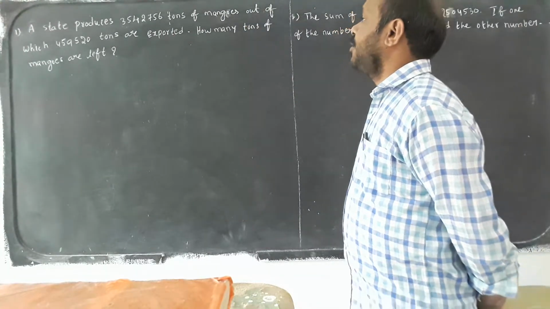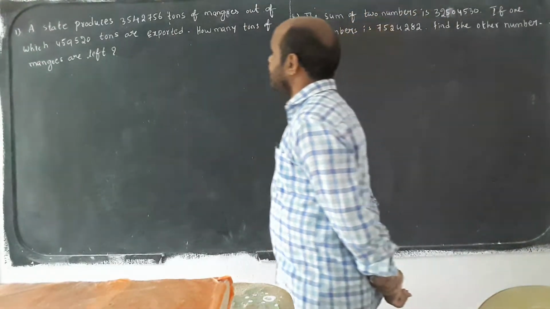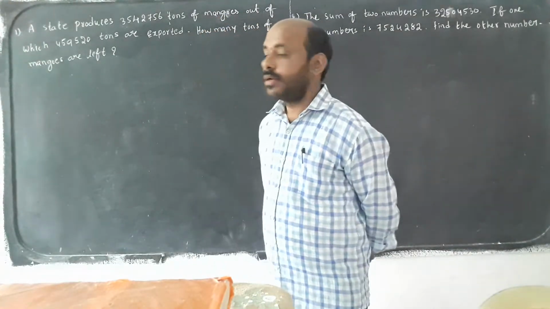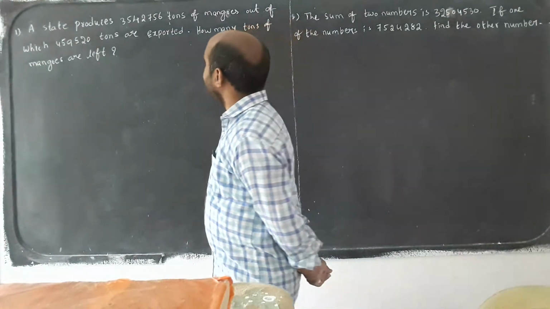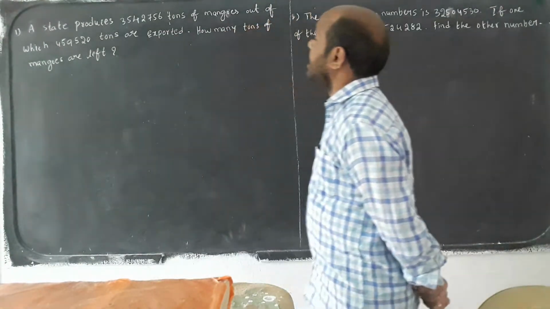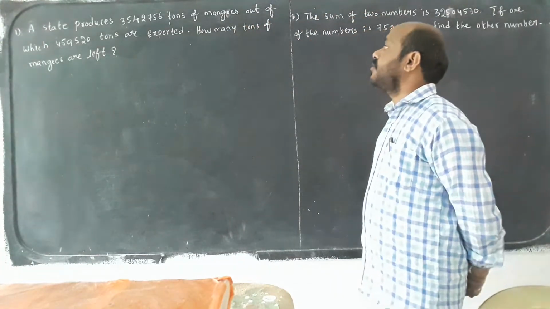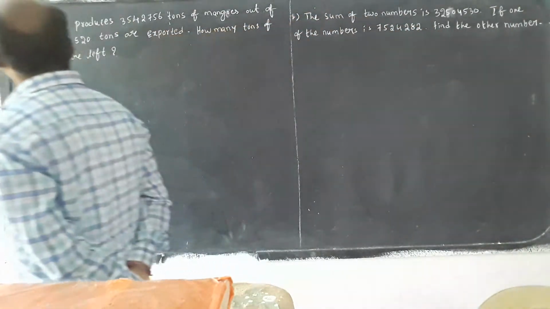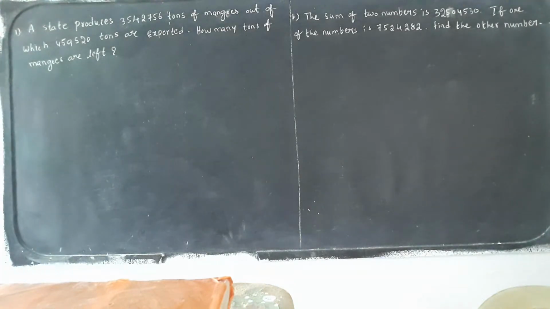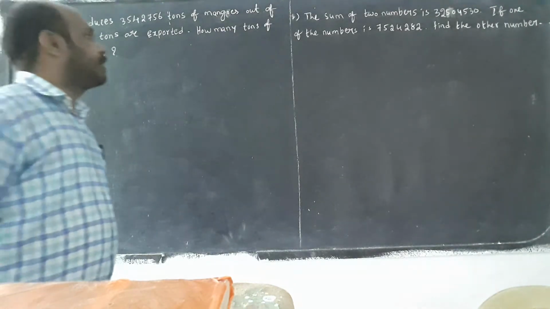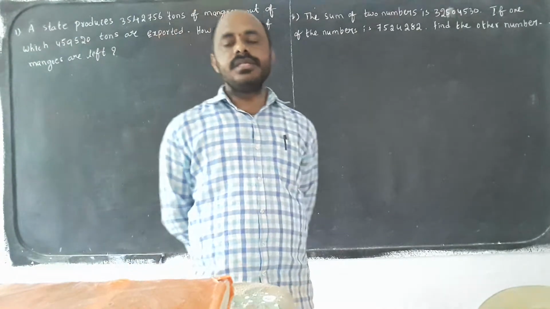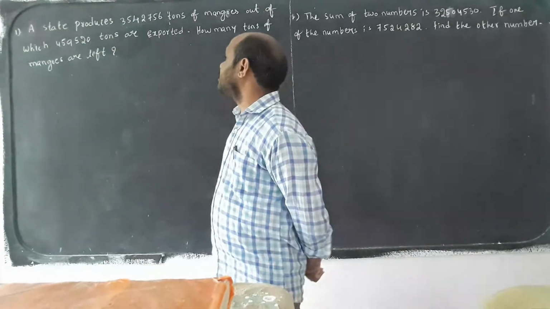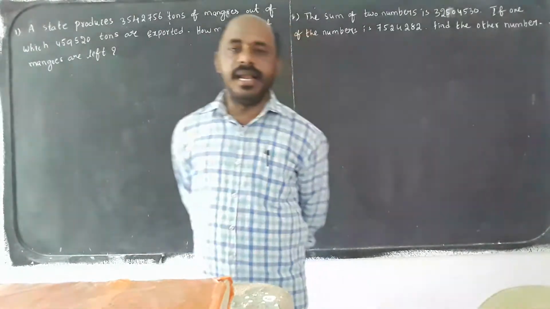35 lakhs 42,756 tons of mangoes. Okay, total how many mangoes? 35 lakhs 42,756 tons of mangoes, out of which 4 lakhs 59,520 are exported. Exported means they are shifting to other countries. Okay now, then how much mangoes were left?